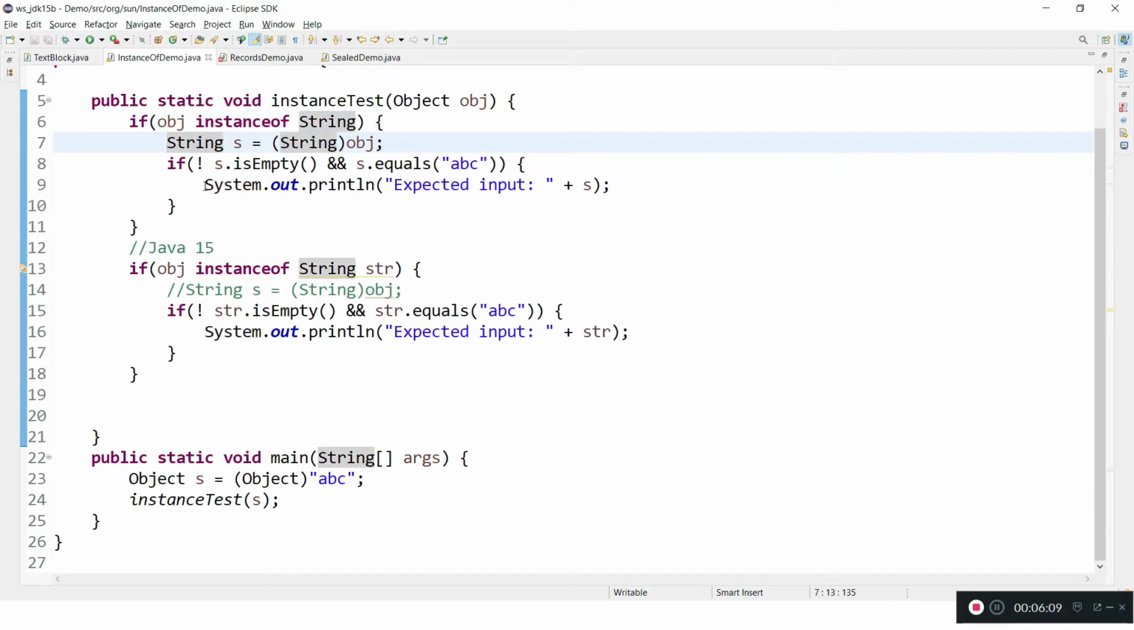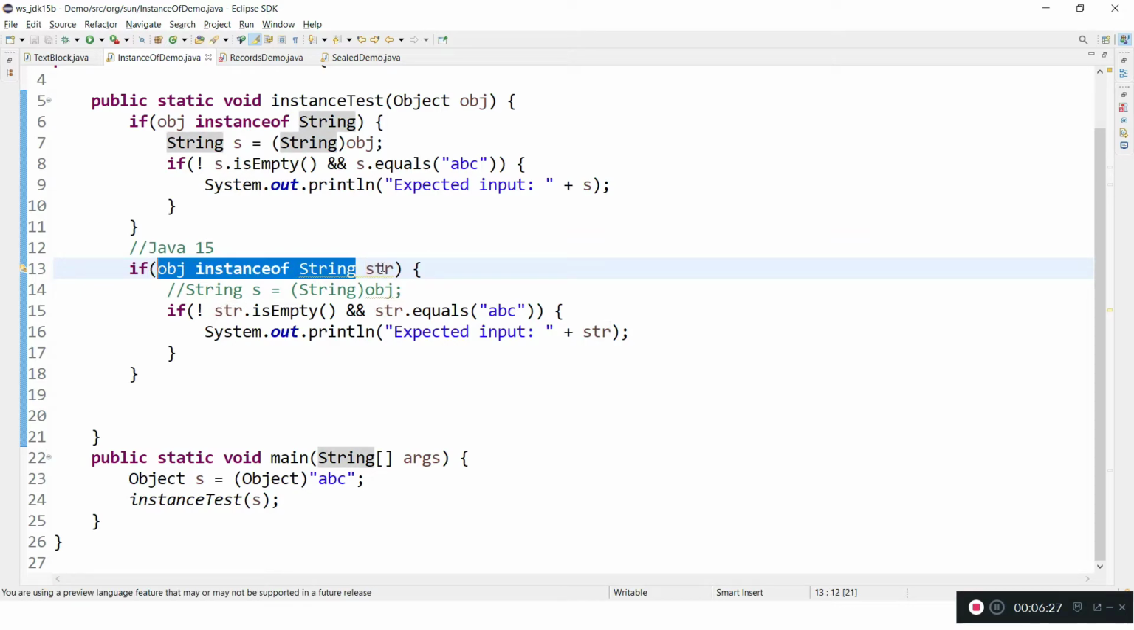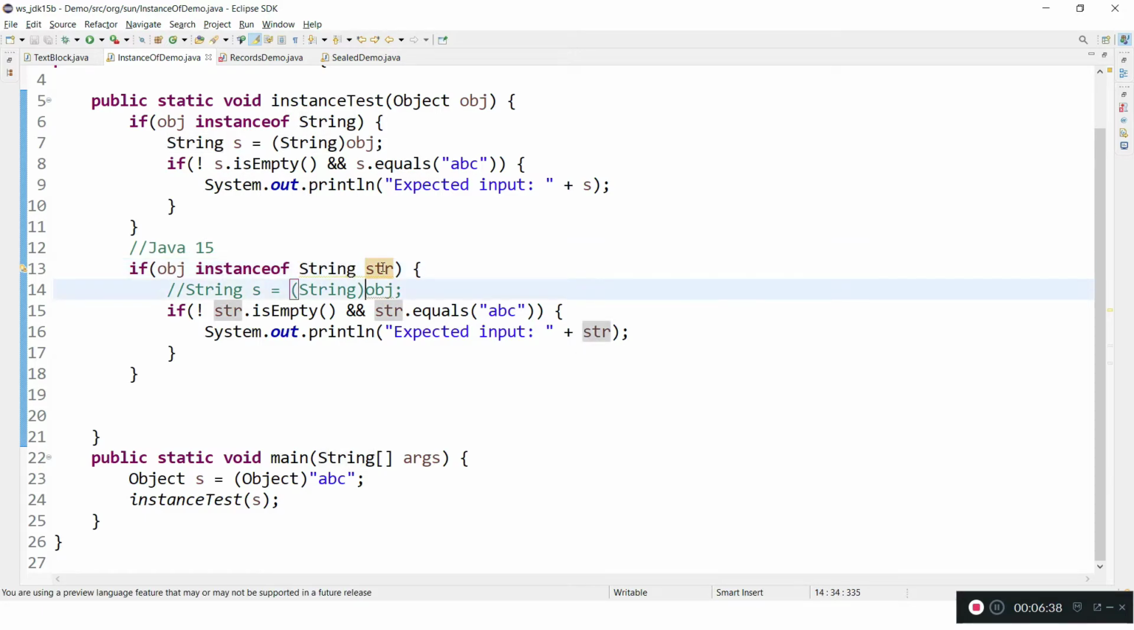Here, if you see, this line is redundant, or this line is boilerplate code. In JDK 15 we can remove this. In the instanceof operator, we can use an additional variable. What it will do is check whether the object is of the given type, in this case a string, so it will go into this condition, right?